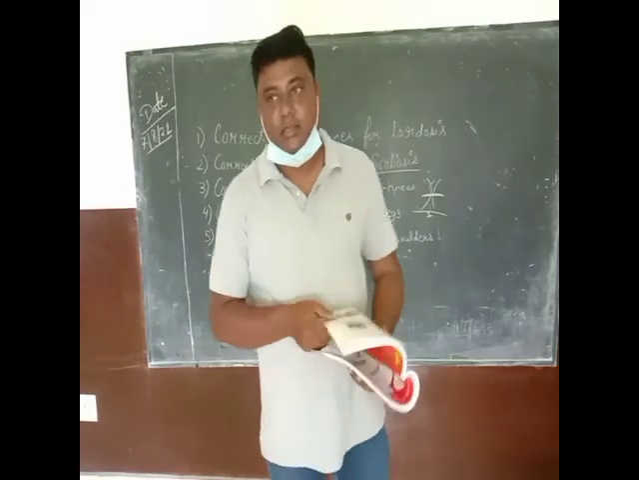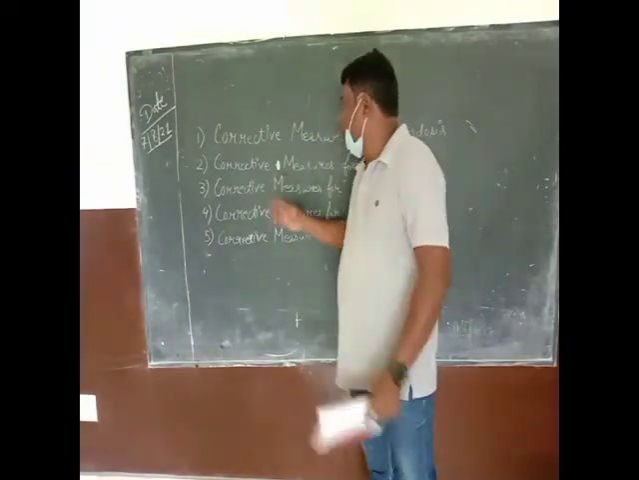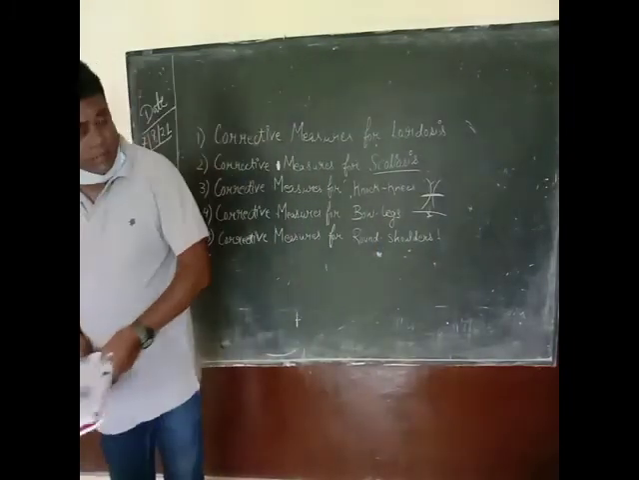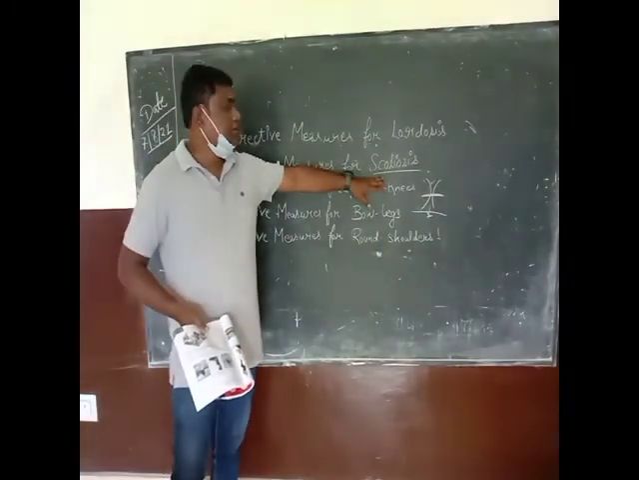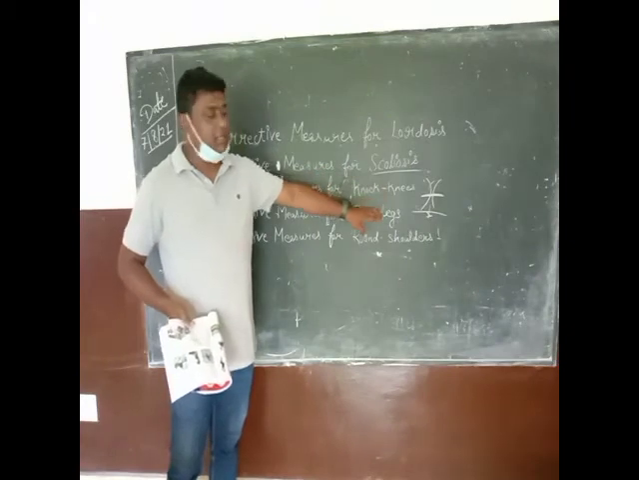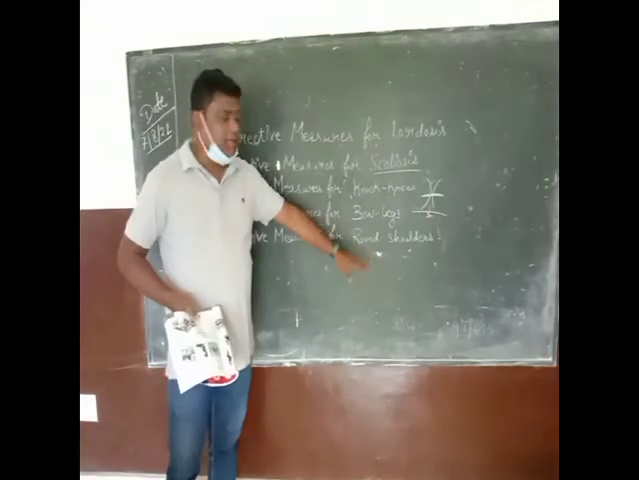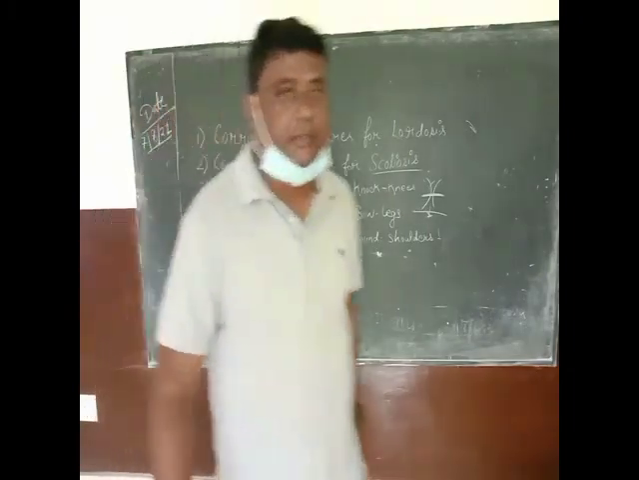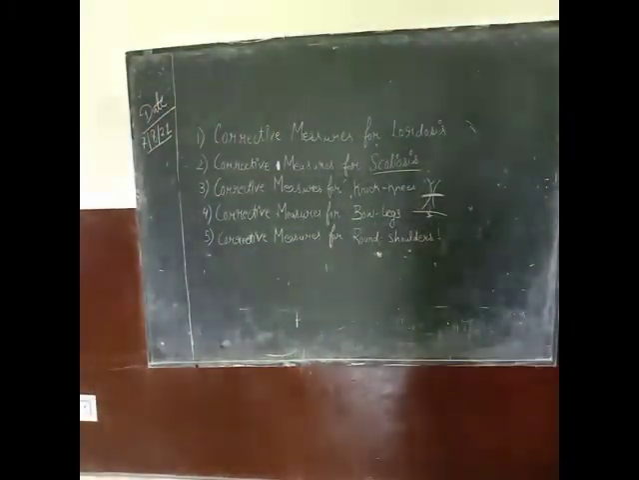Okay, class? Yes, sir. We have come to know about corrective measures for lordosis, scoliosis, knock knees, bow leg, and round shoulders. Okay. Yes, sir. Thank you. Thank you, sir.